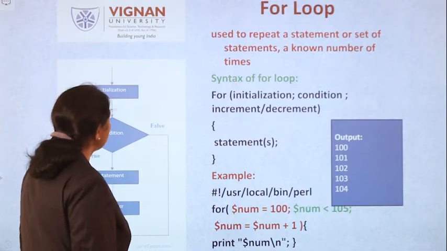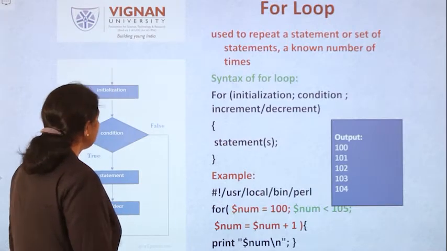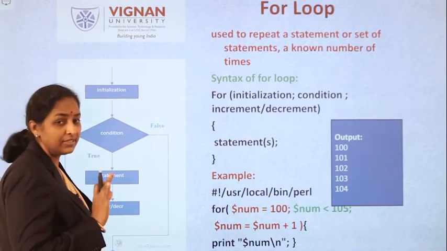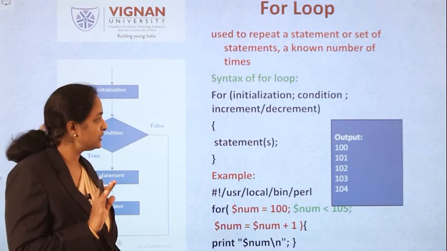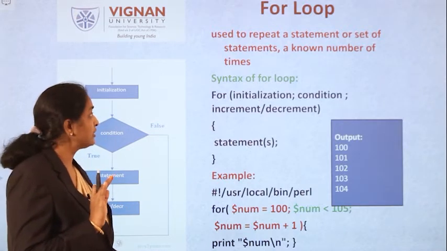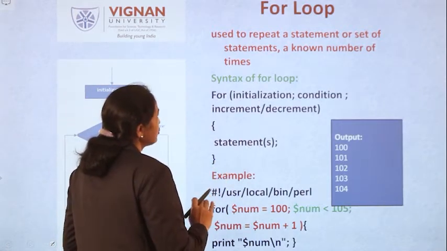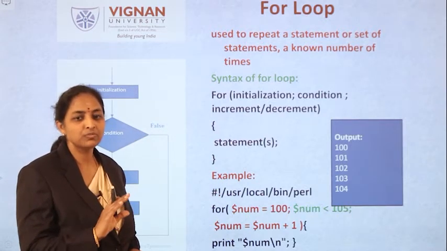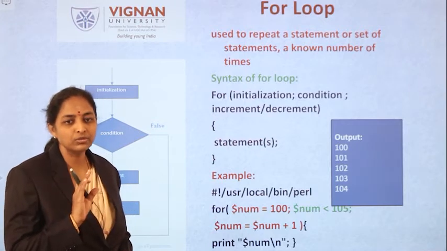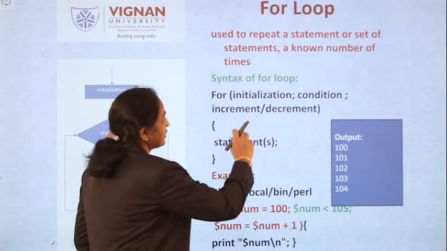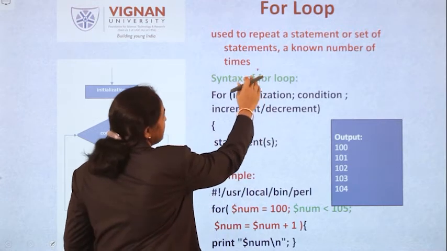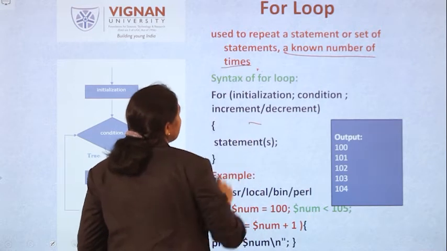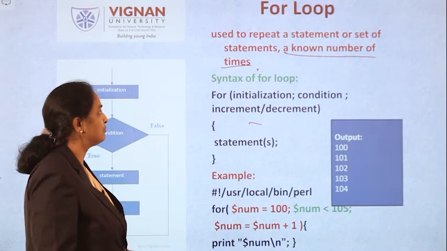Now see the for loop. In case of for loop, as you are seeing here, for loop has three parts: one is the initialization, next is the condition, last is the increment or decrement. As I already mentioned, the for loop is used for the execution of a block of statements for a known number of times. That is the purpose of this.